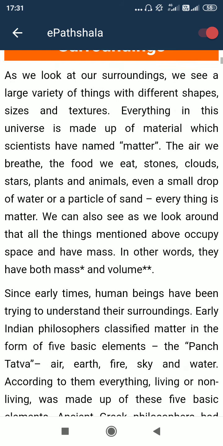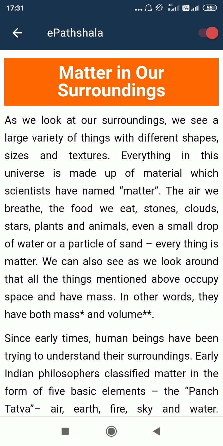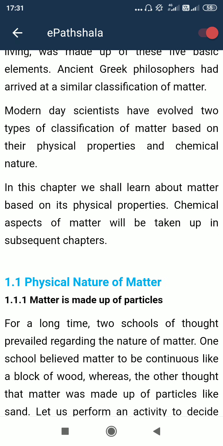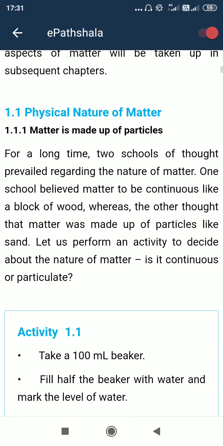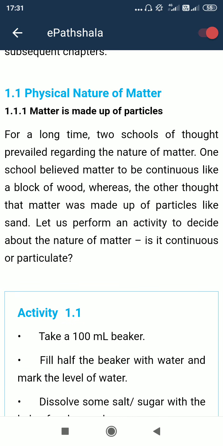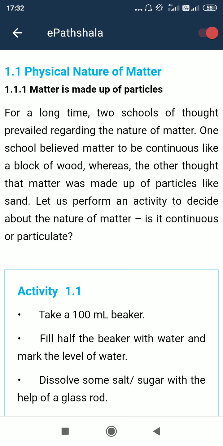Okay, so matter we know from earlier classes is mainly of three types, that is solid, liquid or gaseous. In the atoms and molecules chapter we have discussed that whatever we see in matter form is actually composed of atoms, and atoms interact and bond to form molecules. Many molecules give this feature of matter.